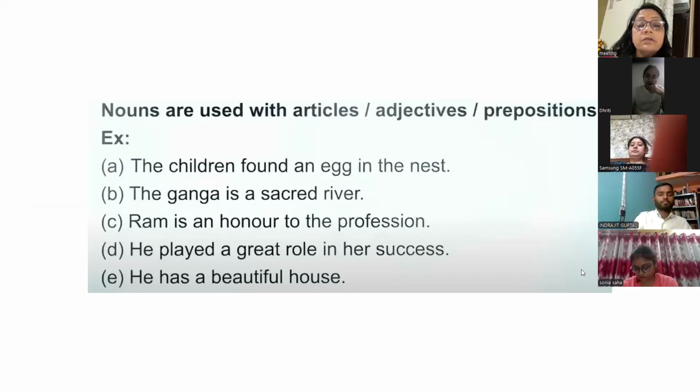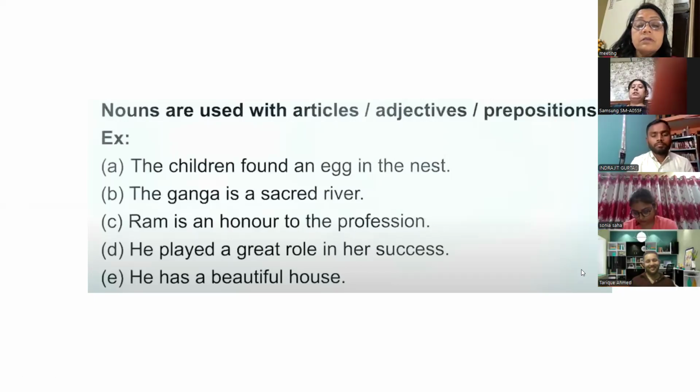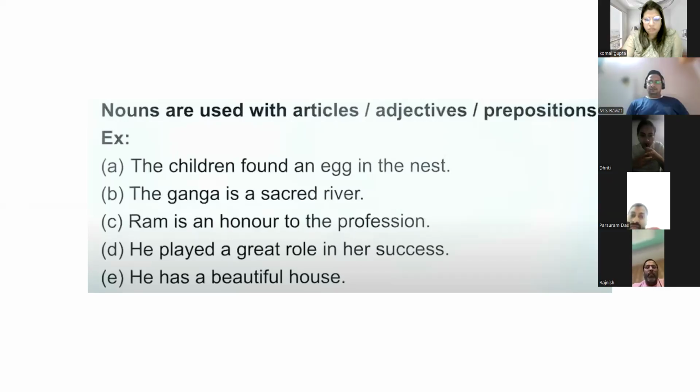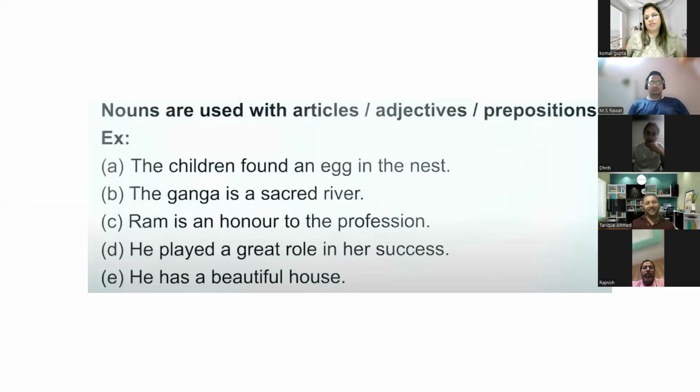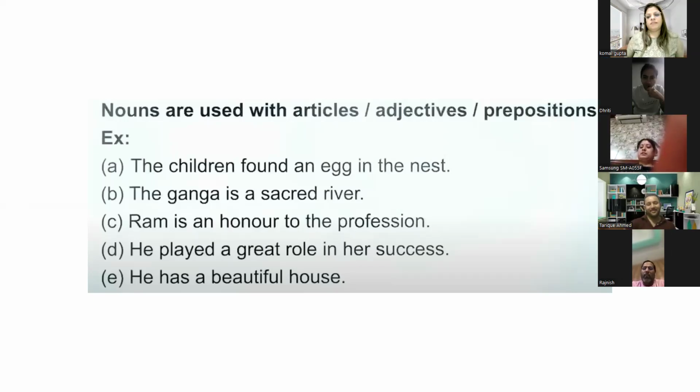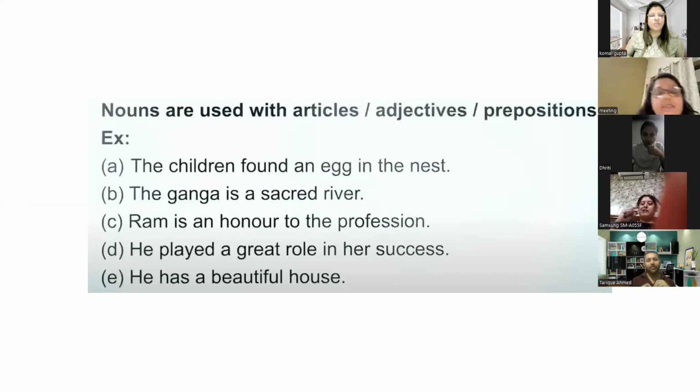Dhriti. Yes, ma'am. The Ganga, then sacred, then river. What is a noun? Ganga, sacred, and river. How many nouns? 3 nouns. Okay. Guys, please note down this sentence. Ganga is a sacred river. Two nouns, ma'am. Ganga and river.